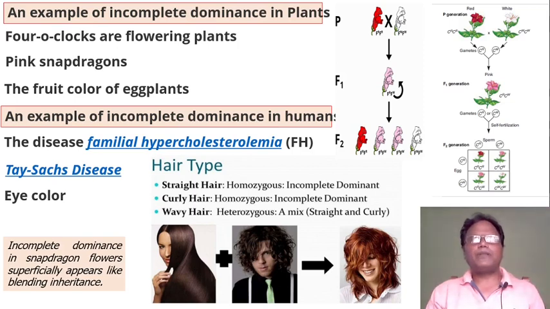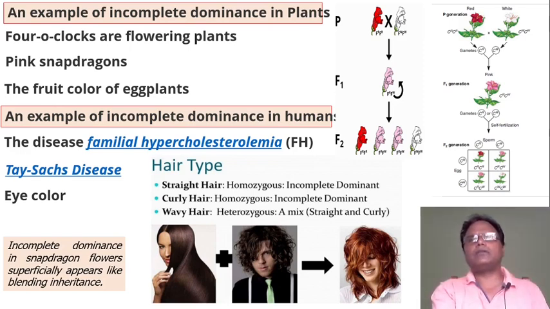For example, straight hair is homozygous, curly hair is homozygous, and wavy hair is heterozygous, a mix of straight and curly. This is the offspring of straight and curly hair, that is, wavy hair. Then look at the pictures.